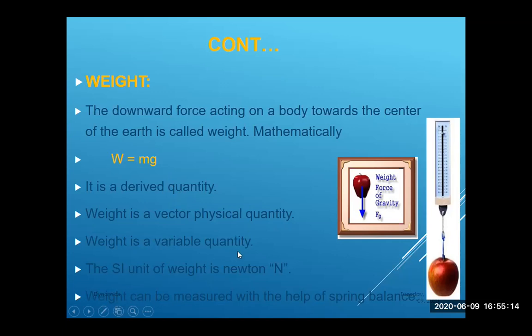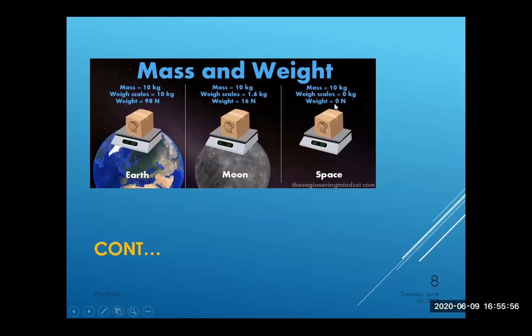Weight is a variable quantity because it's a force, and force varies from body to body, with the increase of the distance from another body. When you hold a magnet and keep moving it away from iron pieces, you will see that the force of attraction is decreasing. Similar is the concept of weight. Weight is not constant. Weight varies. The SI unit of weight is Newton. Weight can be measured with the help of a spring balance. You will use a spring balance to calculate the weight of any object, but you can use a physical balance to calculate mass. So this is mass and weight.